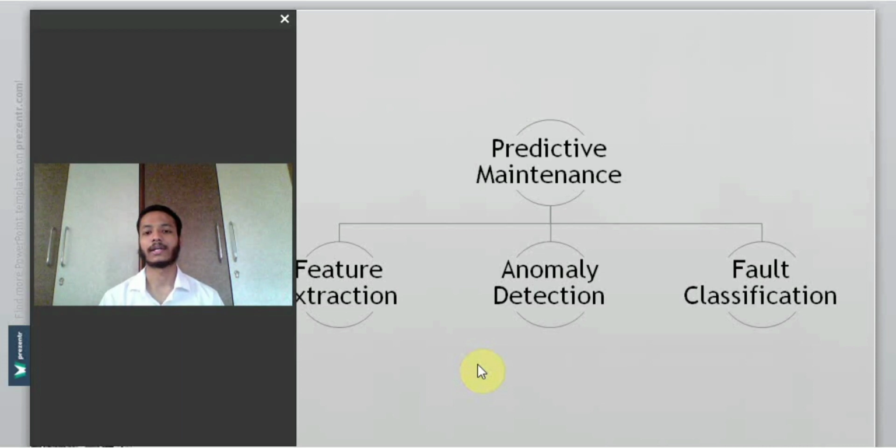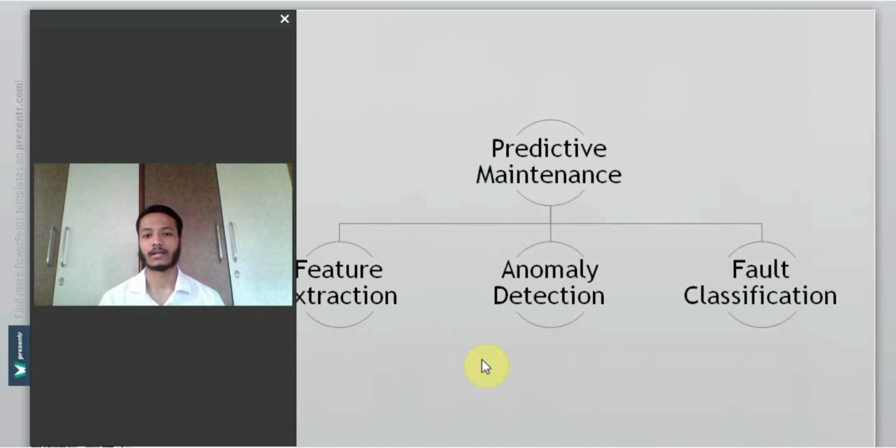Talking about anomaly detection, as the name suggests, it is to detect anomalies in the data. As we are working on the bearing part of the machines, it can basically have three types of conditions: the inner race, the outer race, and the normal, which is not a defect, so the main two defects are the inner race and the outer race fault.